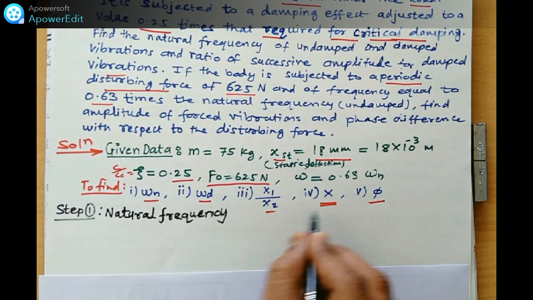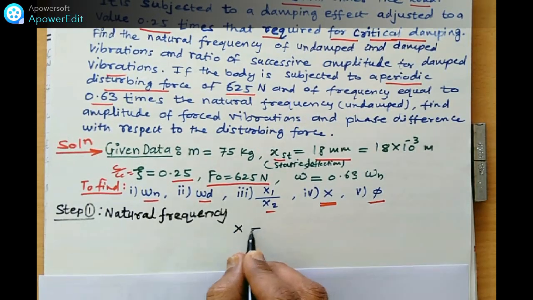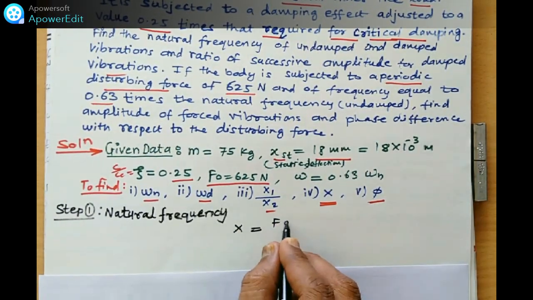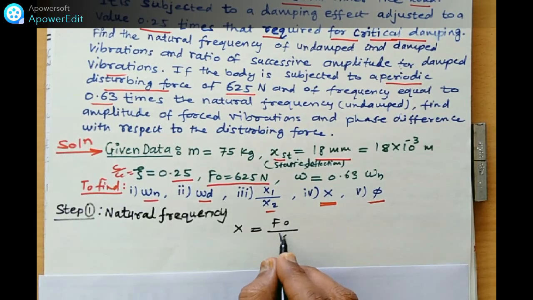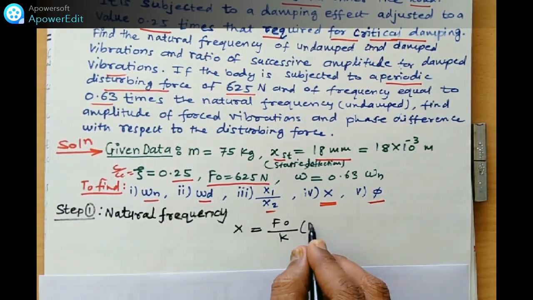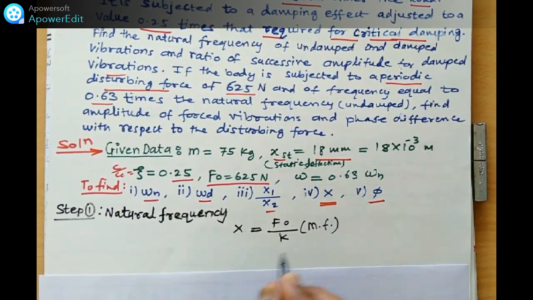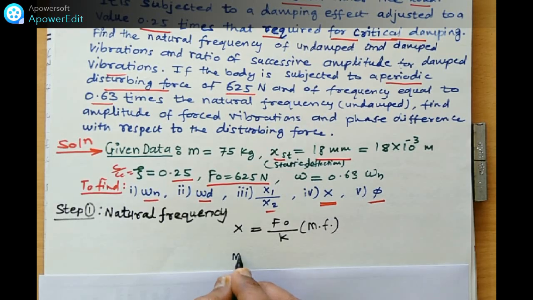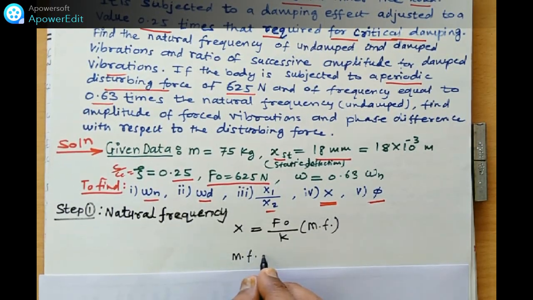First we have to find out the X. We know the formula for X is F0 by K into the magnification factor. What is the value of the magnification factor? How to find out the MF?